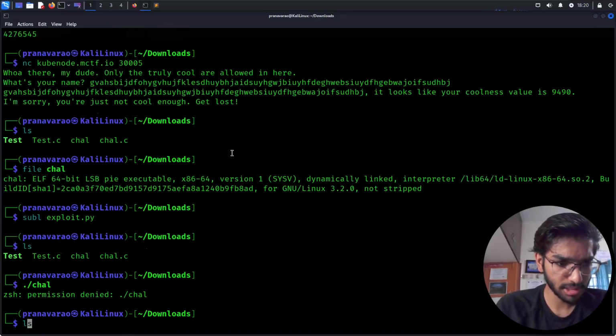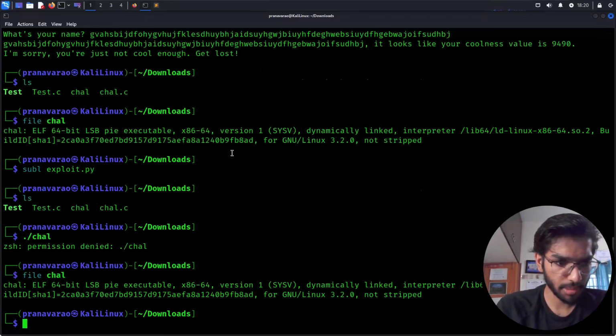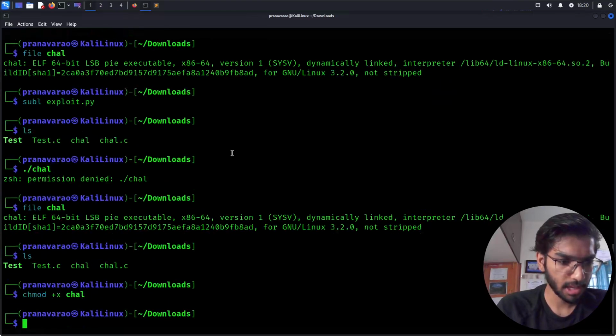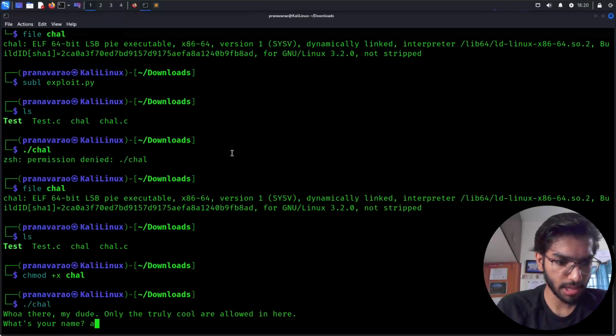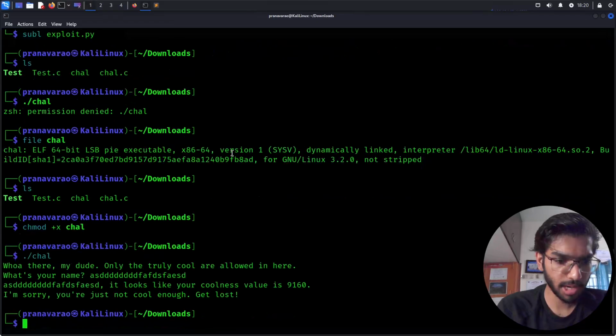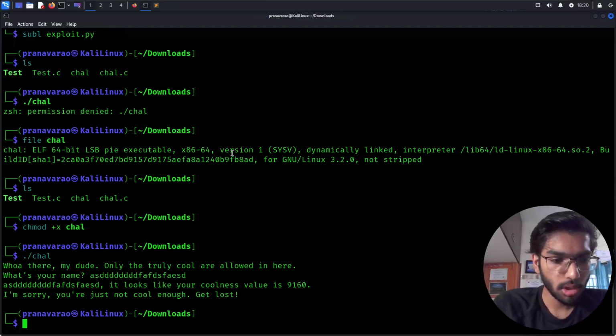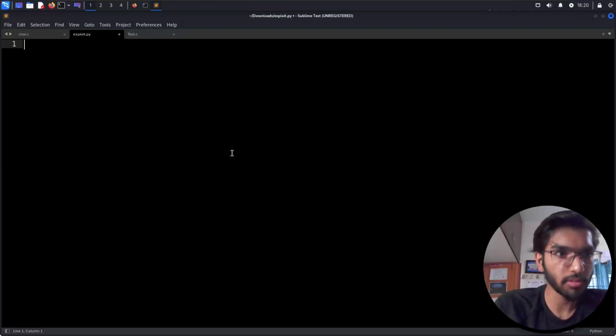Okay, maybe the privileges are not given. Chmod plus x. Now I'll be able to run the tool, right? Yeah, some random value. So we will use this program given by MetaCTF, and try to write a Python script for overflowing the buffer with it.